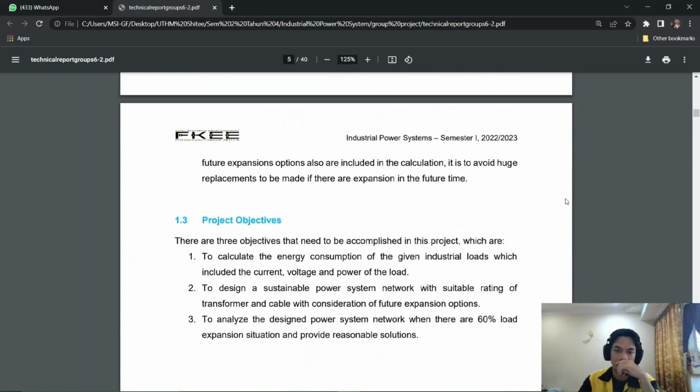For the objective of the project, there are three objectives that need to be accomplished in this project, which are to calculate the energy consumption of the given industrial loads, which includes the current, voltage, and power of the load; to design a sustainable power system network with suitable rating of transformer and cable with consideration of future expansion options; and the last one is to analyze the designed power system network when there is a 60% load expansion situation and provide a reasonable solution.